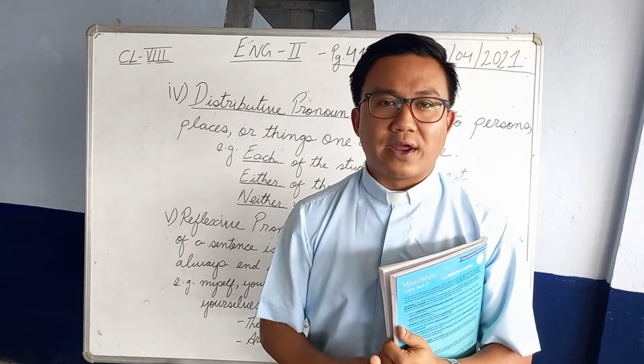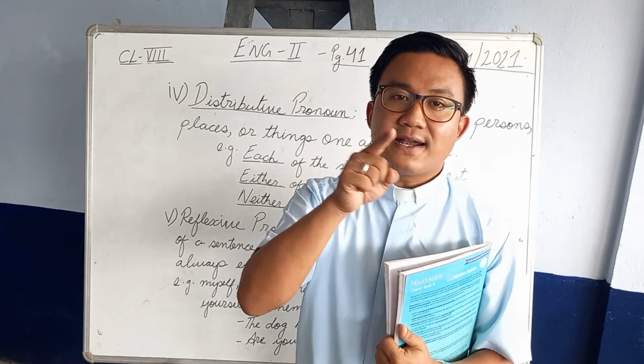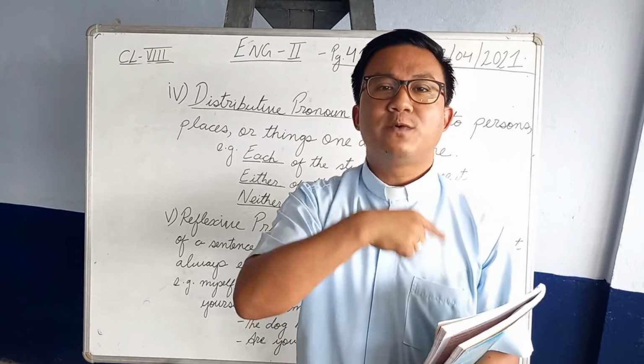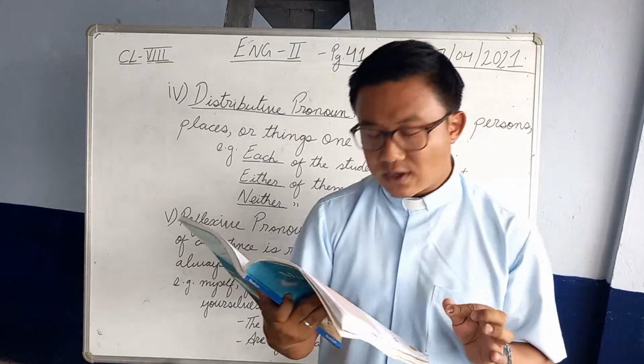Ram is a very good boy. He is obedient. Now he is the pronoun and the antecedent is Ram. The noun which is being replaced by the pronoun, okay, that is antecedent. Now we have another term called relative pronouns.